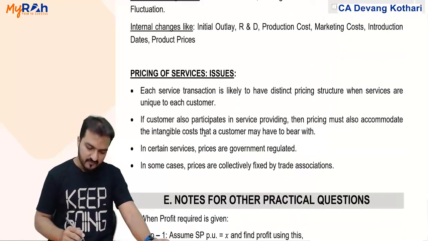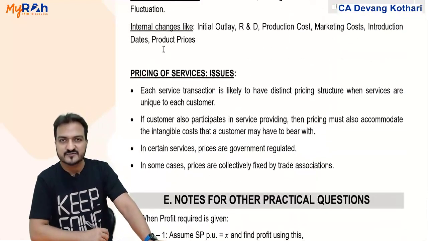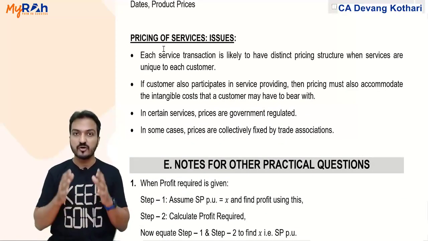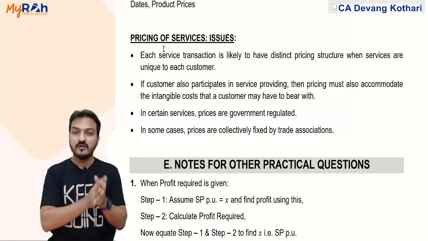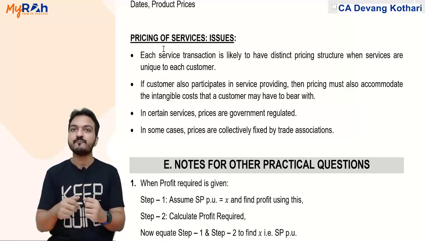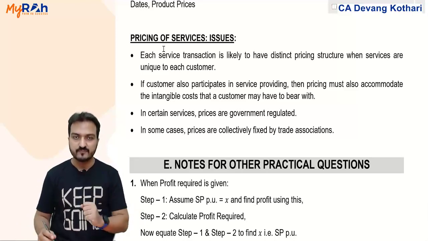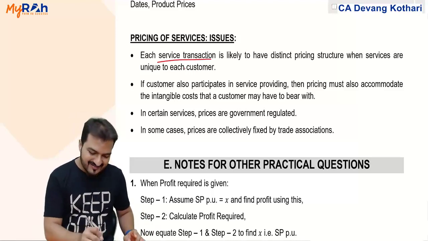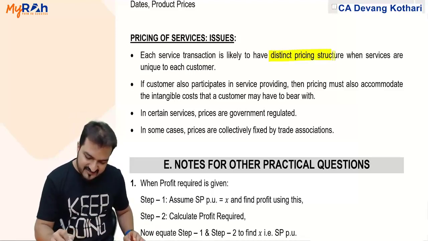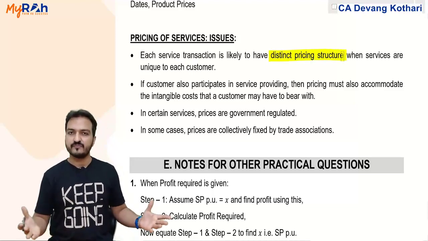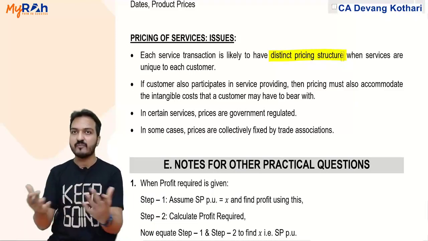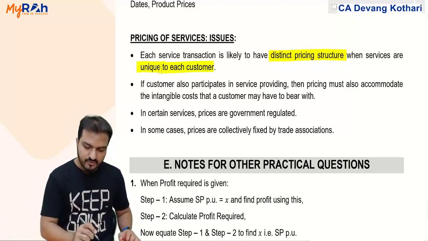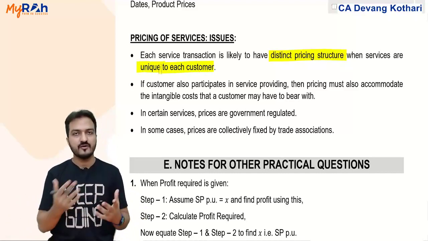And the last topic in theory is pricing of services. Look, most of the chapter we focused on pricing of goods, products. But businesses also do the business of providing services. Service industry. Well, in case of service industry, it is very much possible that there will be distinct pricing structure for each customer because the service given to each customer might be different. Yes, so there will be distinct pricing structure unique to each customer because services might be unique to each customer.